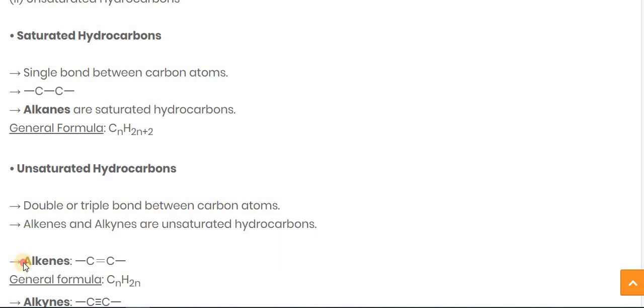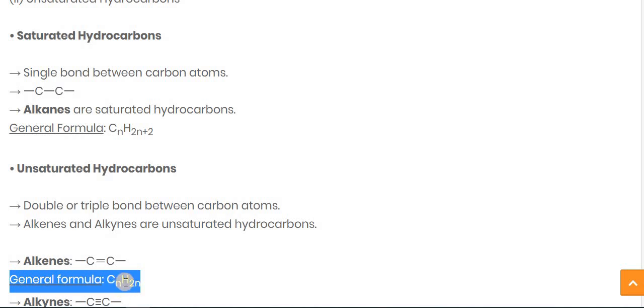Here you can see the alkenes. ENES is there, so between the two carbon atoms there is a double bond. If a double bond is there, then alkenes, ENES, is used, and it is also known as an unsaturated hydrocarbon. Now the general formula for alkenes is CnH2n, where n stands for the number of carbon atoms.